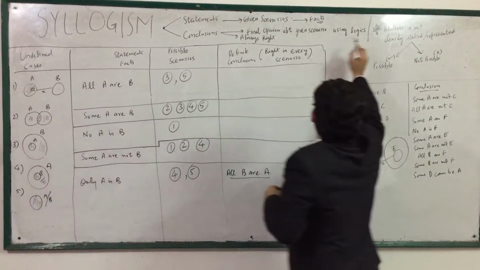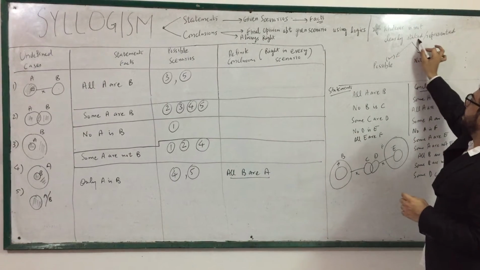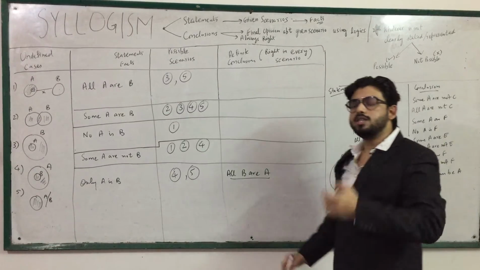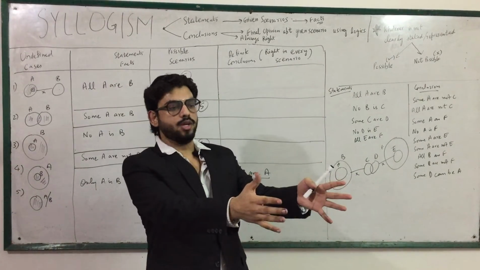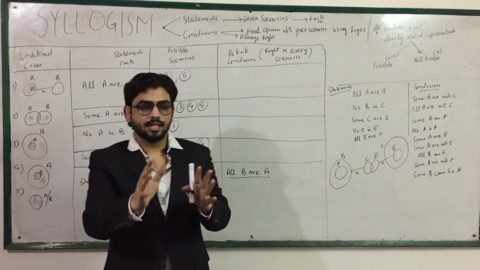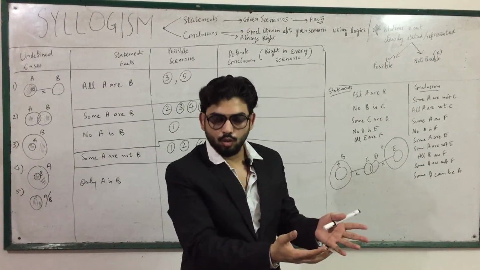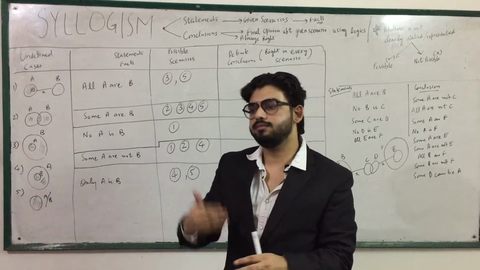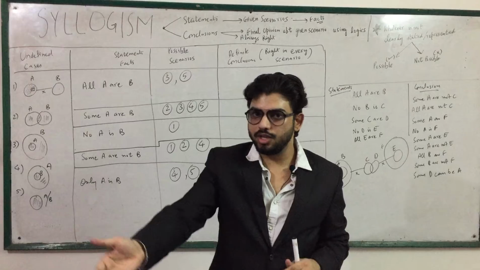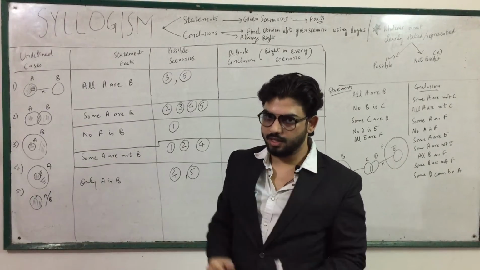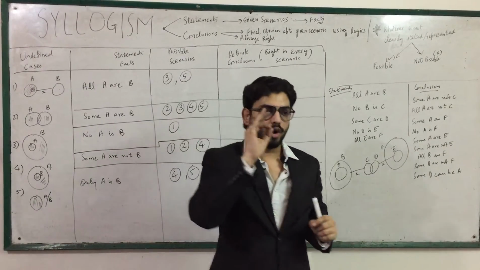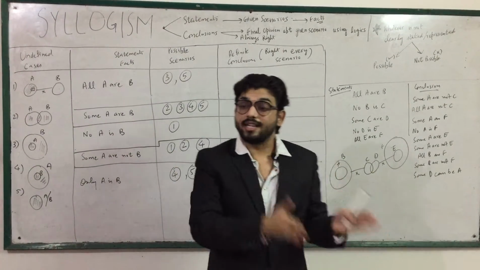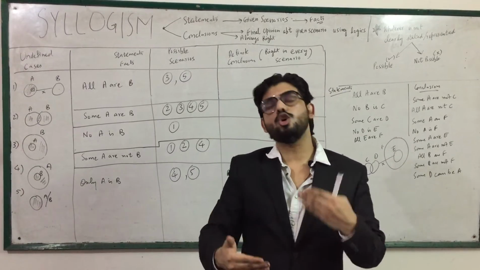First thing is, in syllogism, whatever is not clearly stated can be possible or cannot be possible. Suppose if I say some students are engineers, that means the some which I am referring to are surely engineers, but the other some which I am not talking about may or may not be engineers. Whatever is surely stated is clear, and whatever is not stated can be the case or cannot be the case.